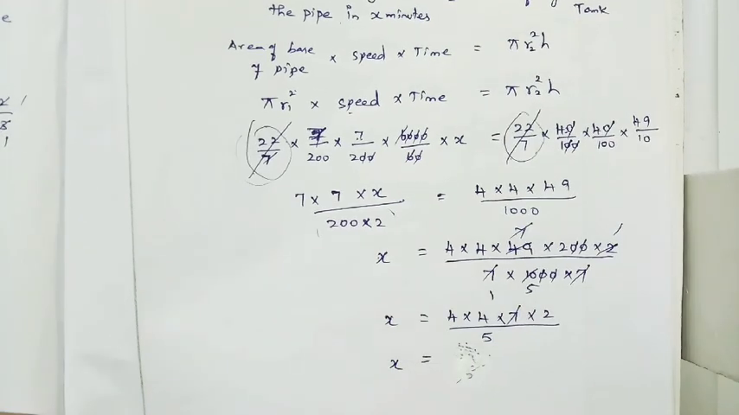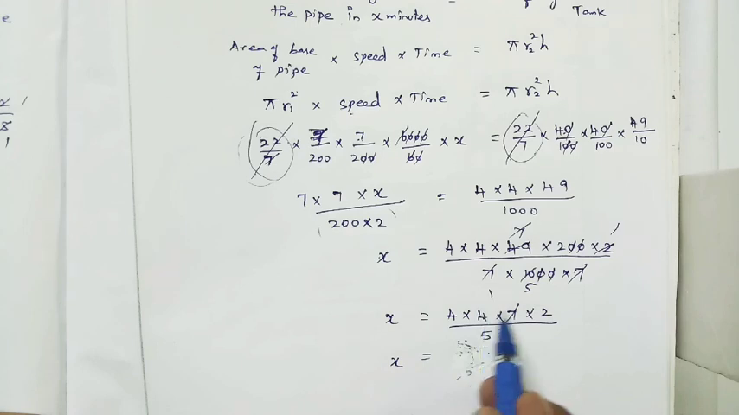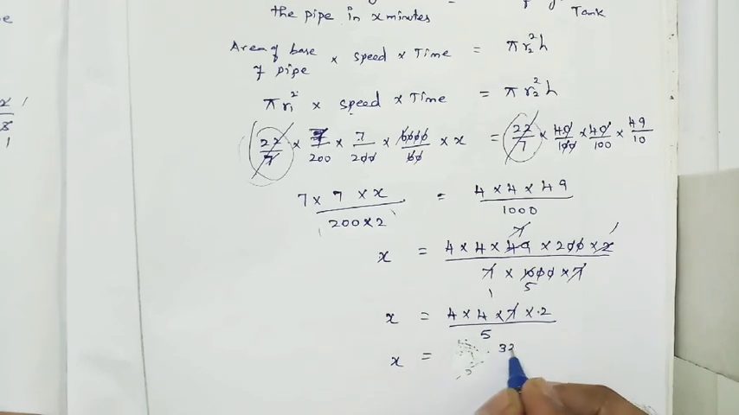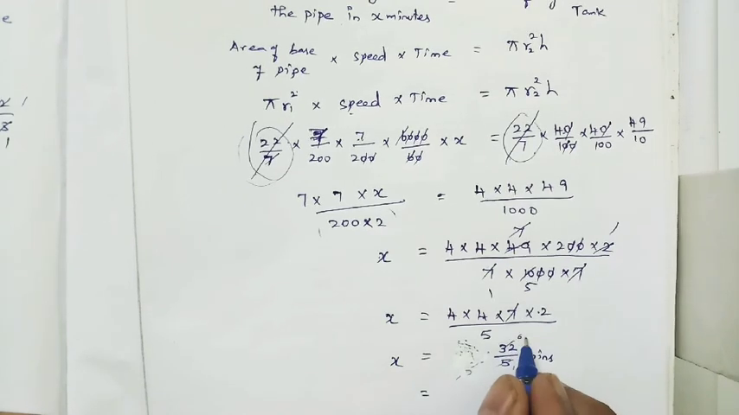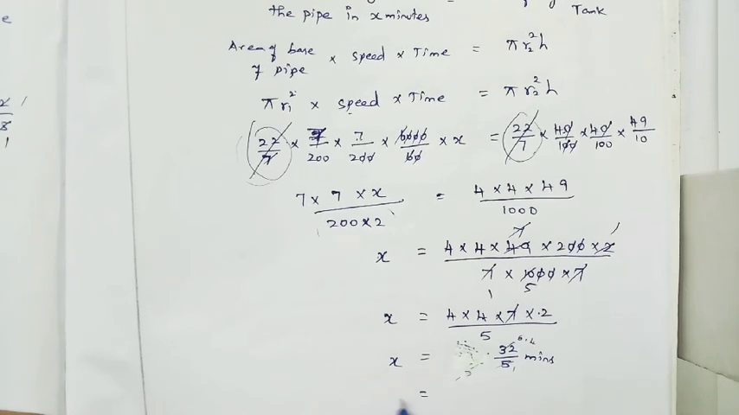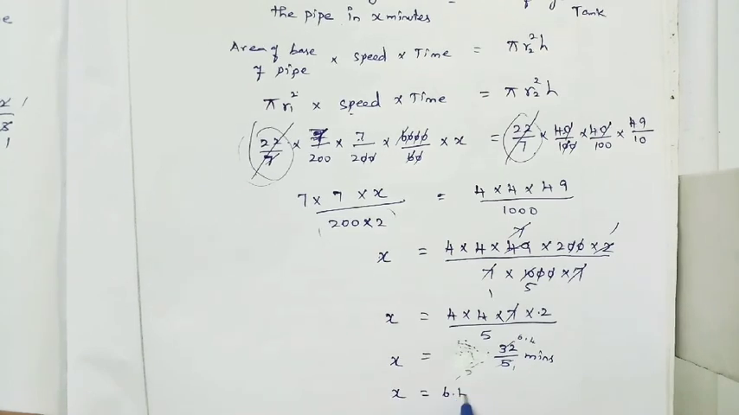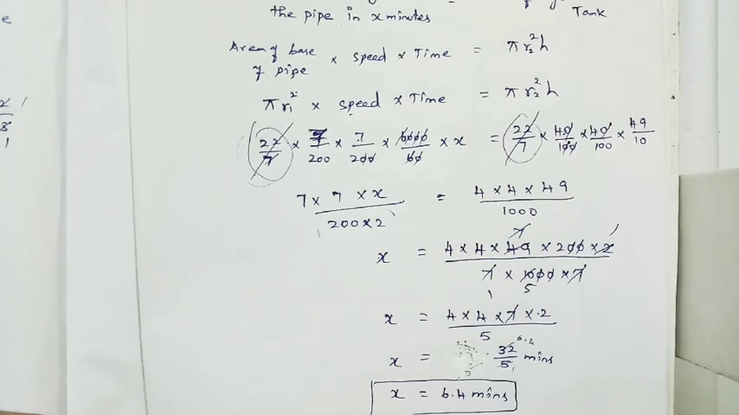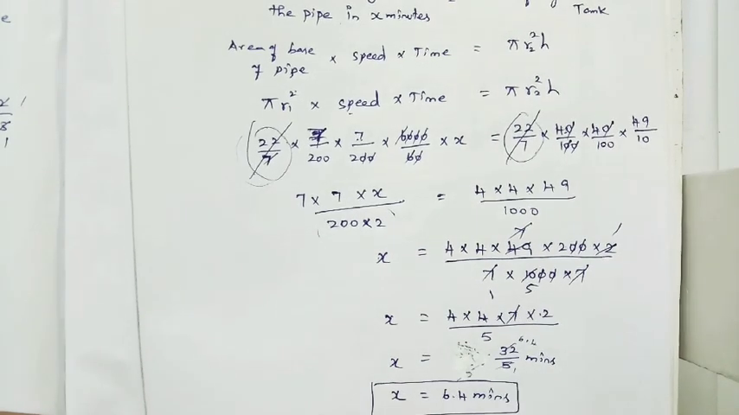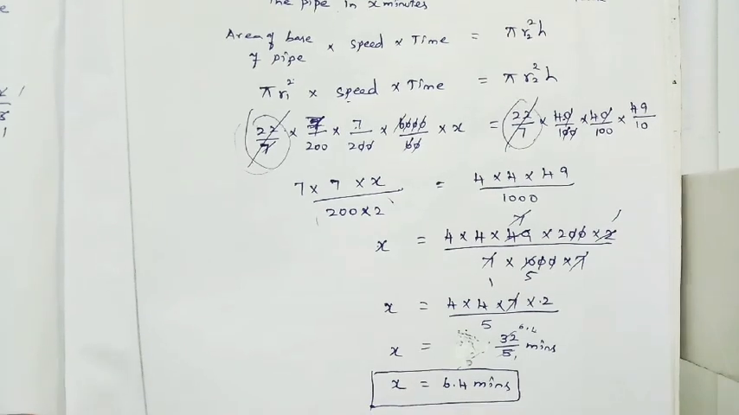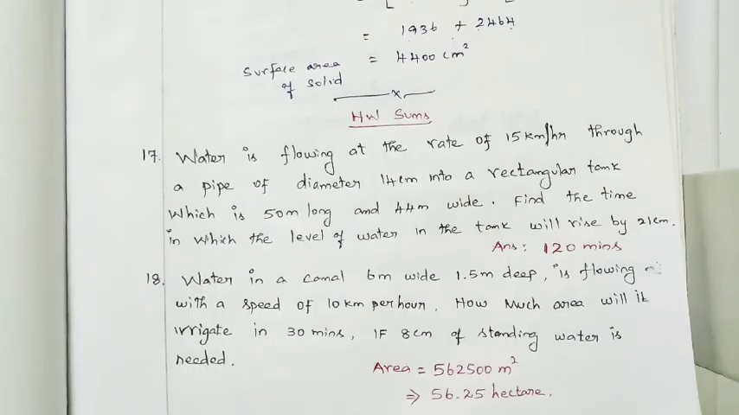Wait. 4 4s are 16, 16 2s are 32. 32 divided by 5 minutes. When we are simplifying, 1 times 6 times 0.4, 6.4. So x is equal to 6.4 minutes. Therefore, in how many minutes the water tank can fill? 6.4 minutes, right? Not only homework sums.